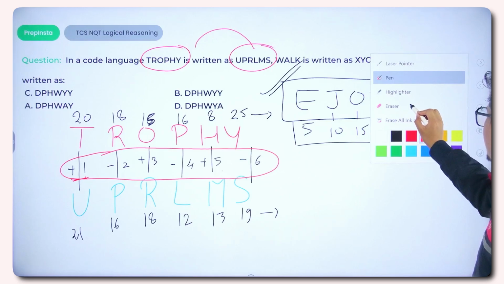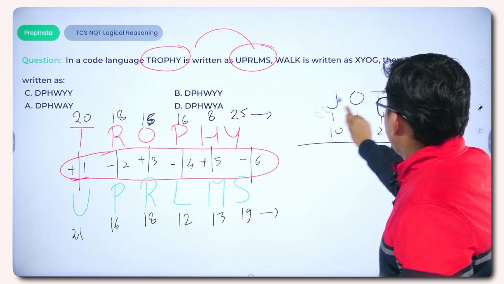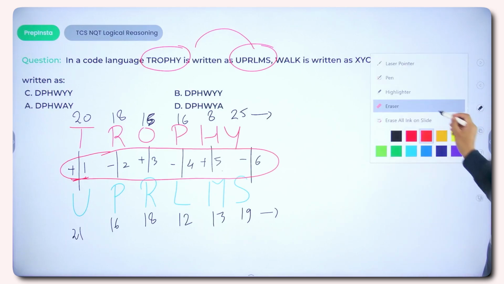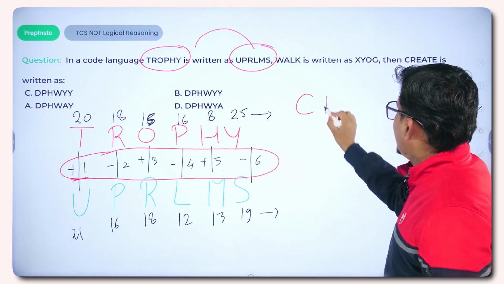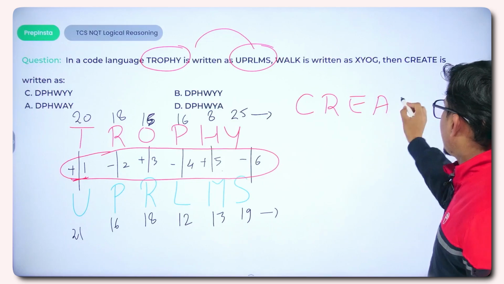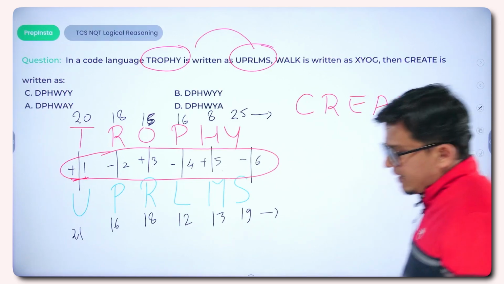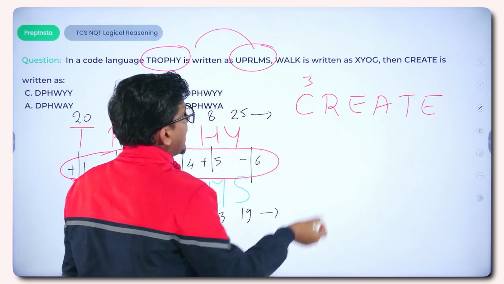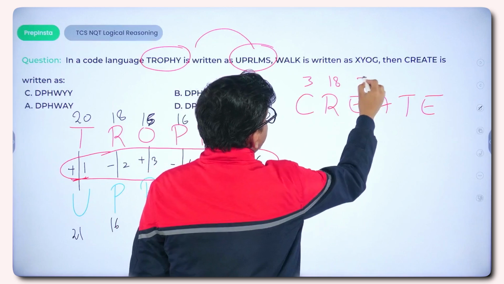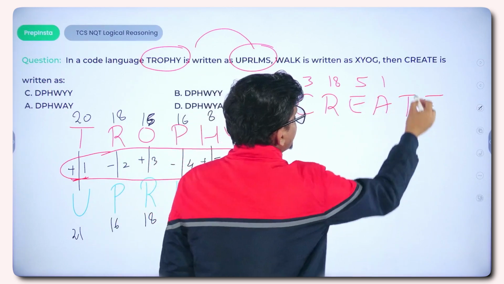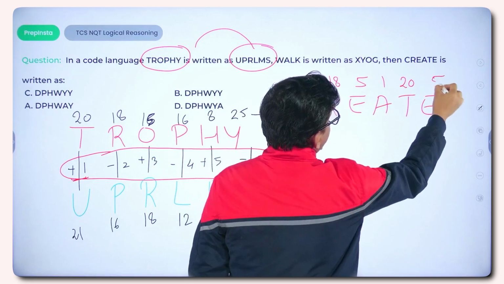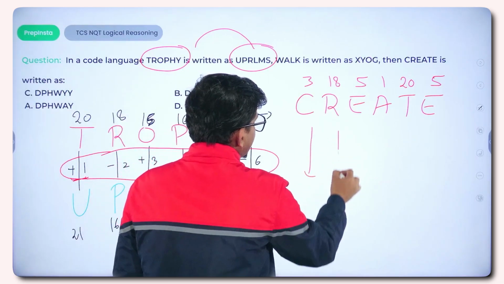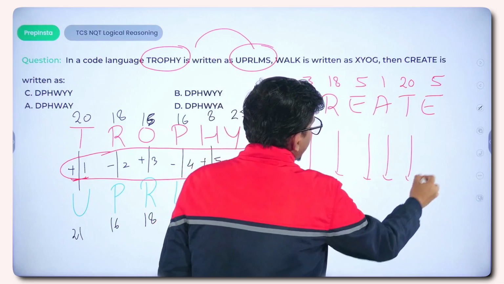So what is the question? Our question is we need to find out the code for the word CREATE. So let us first convert CREATE into numerical values, the alphabetical place values in the form of numbers. So C occupies the 3rd place, R the 18th place, E is at 5th position, A is at 1st position, T at 20 and E is at 5th position, right? So obtain the same numbers by using the same logical relations.